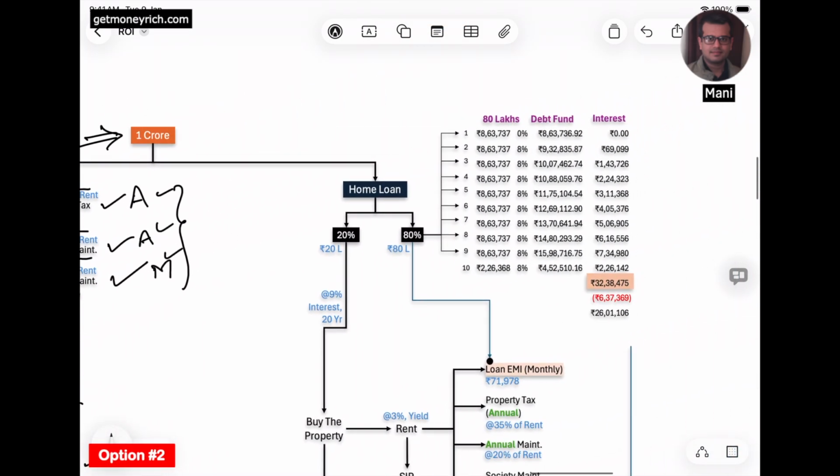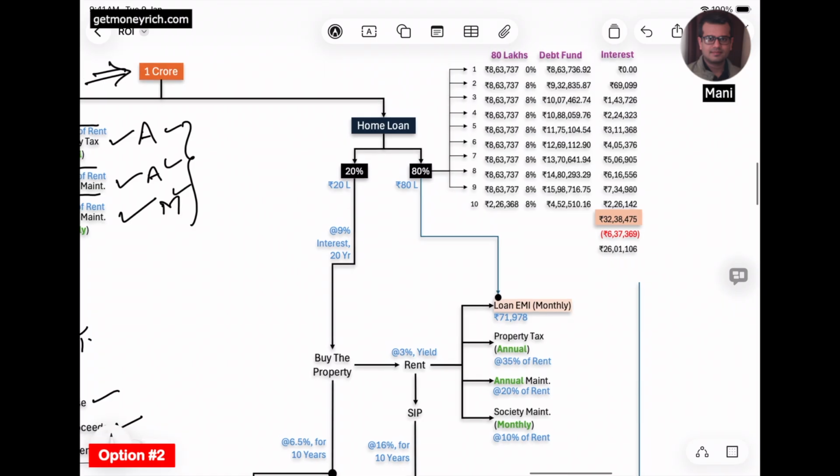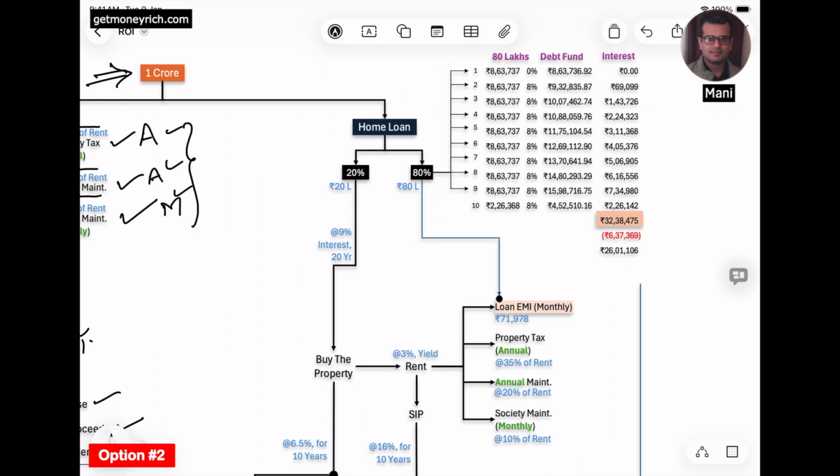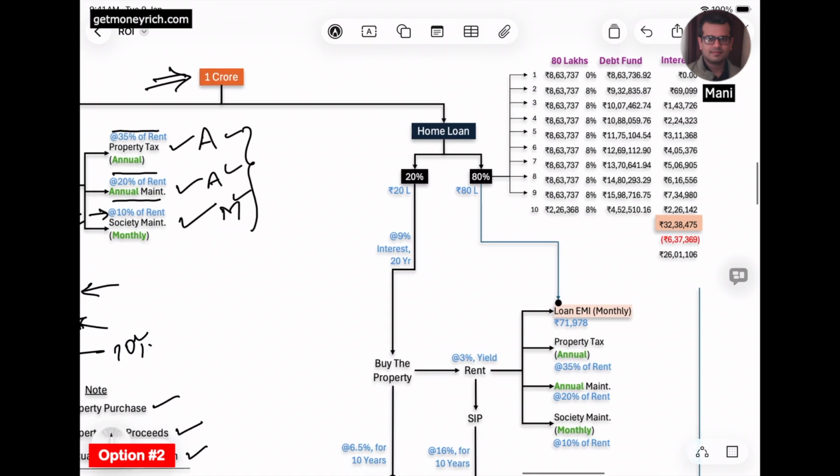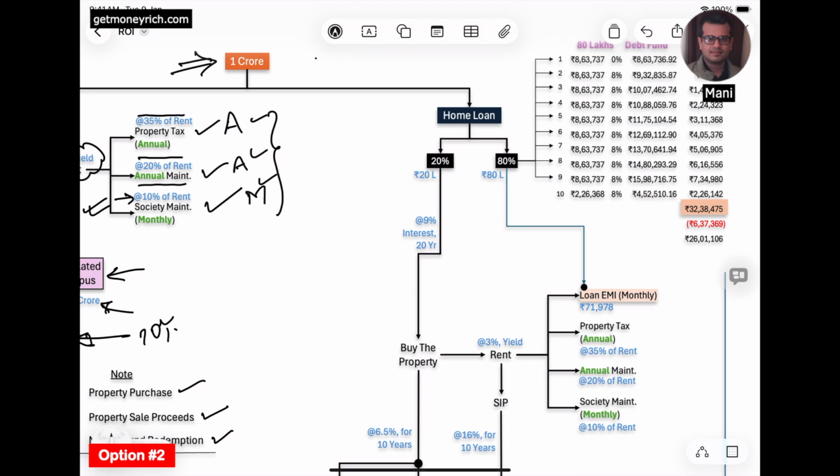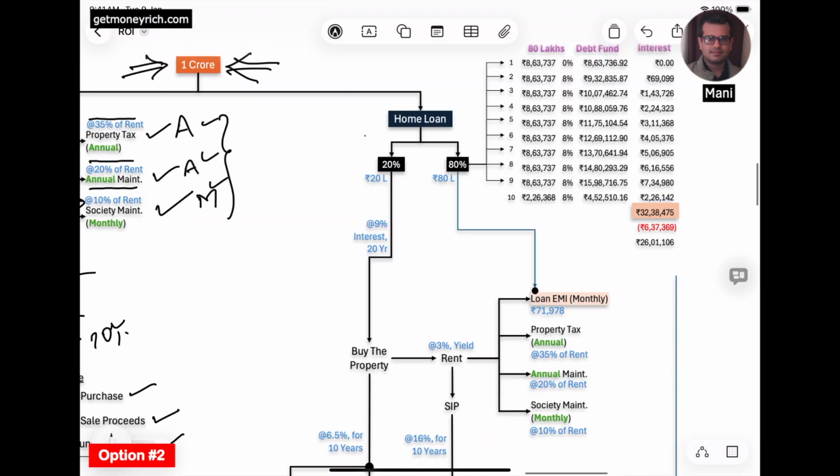Now let's go to option number 2. This is a bit more complicated option. So what is happening here? The person again has 1 crore rupees, but he is dividing his 1 crore corpus into two parts. First, he is using 20 lakhs as a down payment for the home loan.